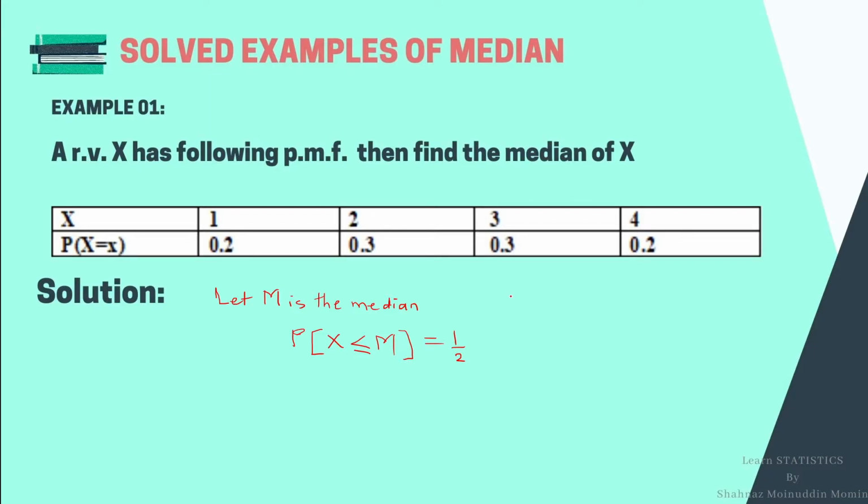Here we are given a probability distribution, and from it we are going to find the value of m such that probability x less than or equal to m is 1/2. So we shall start with the first value of the random variable x. We will check value by value of x till we get probability x less than or equal to m is 1/2.